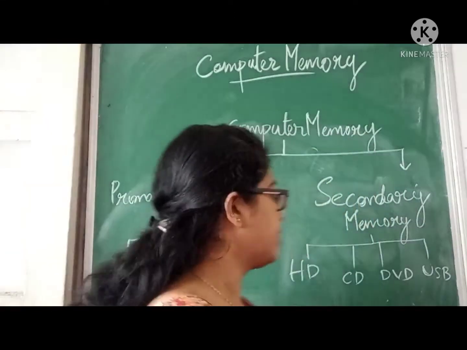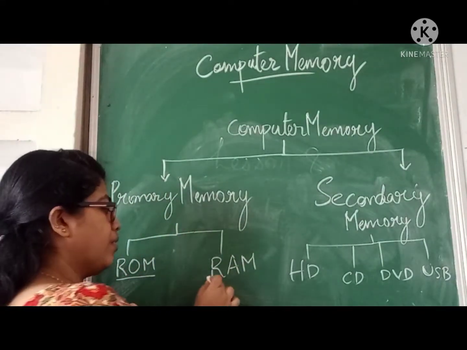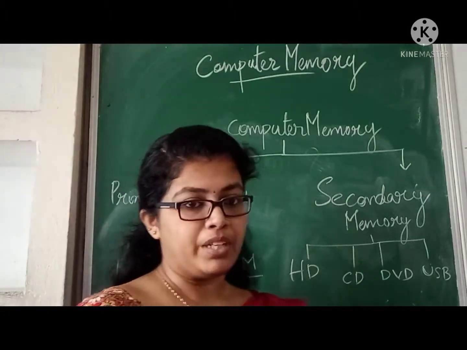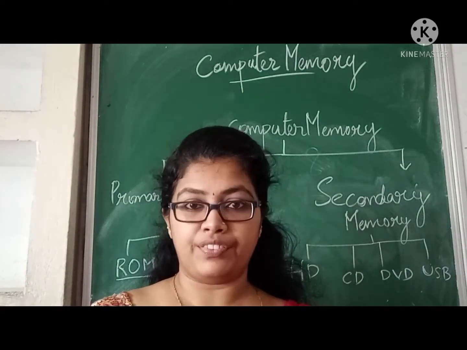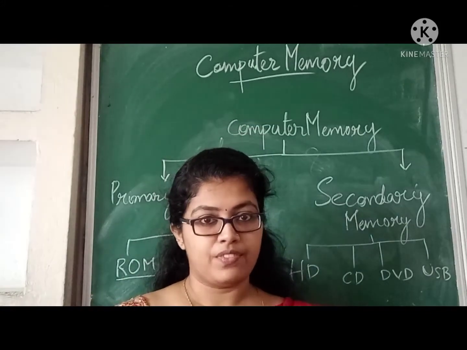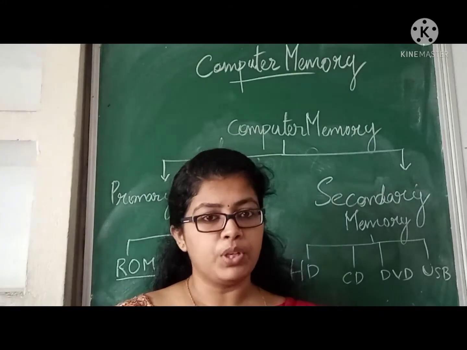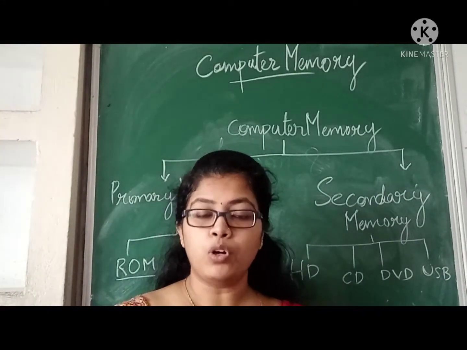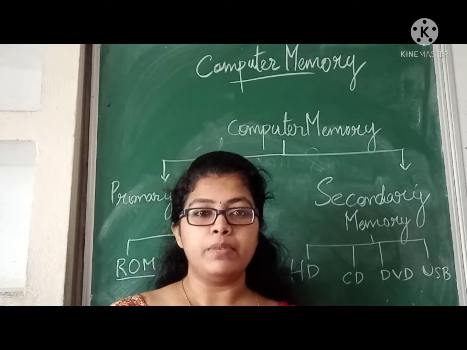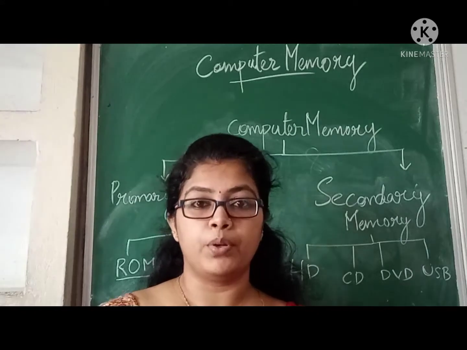Next comes RAM, random access memory. If you are doing some work in a folder or a file, then you save. If you didn't save that file or folder and you shut down the computer, what will happen? That data will be lost, or that file will be deleted from the computer memory.